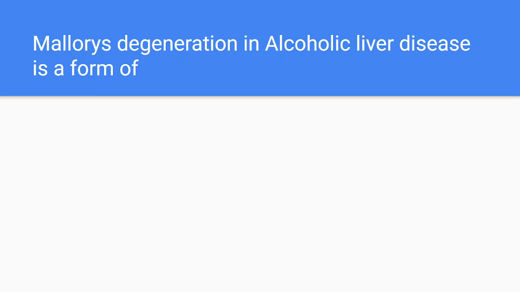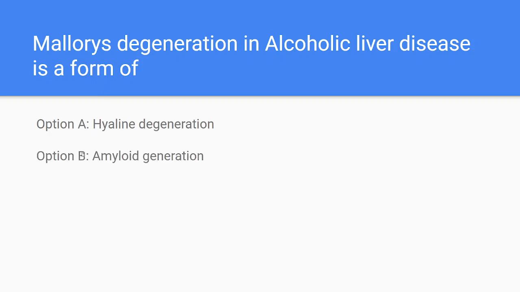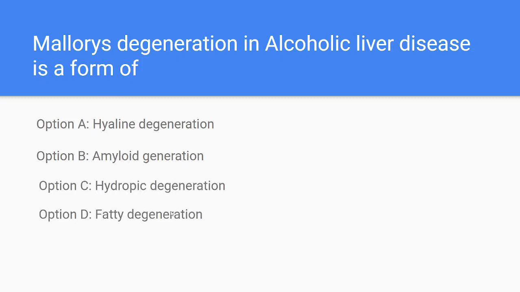First question. Mallory's degeneration in alcoholic liver disease is a form of: option A, hyaline degeneration; option B, amyloid degeneration; option C, hydropic degeneration; option D, fatty degeneration.